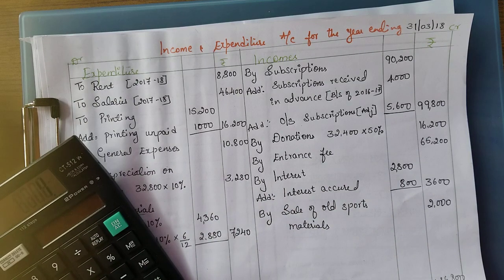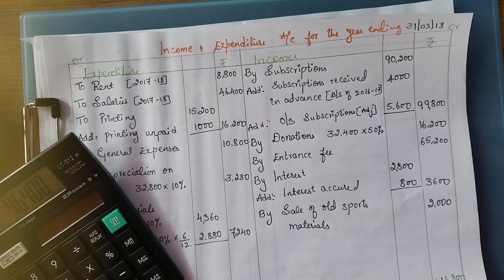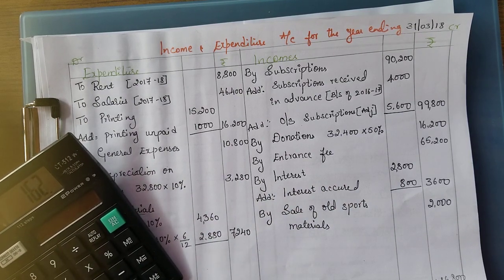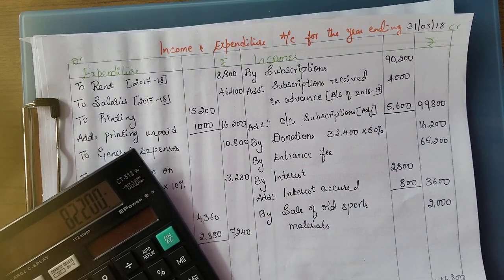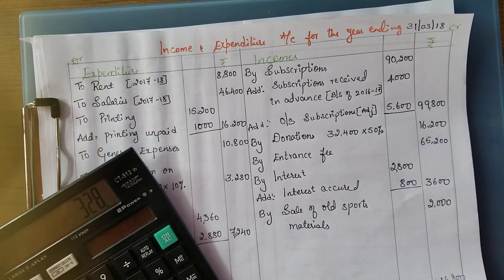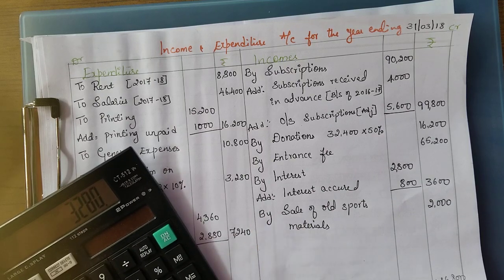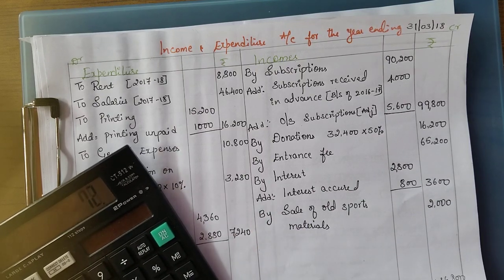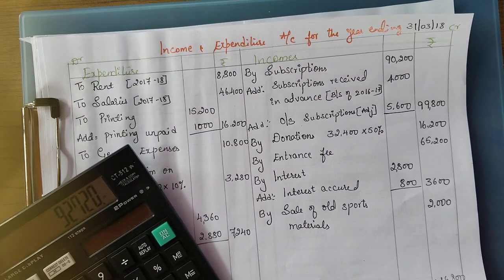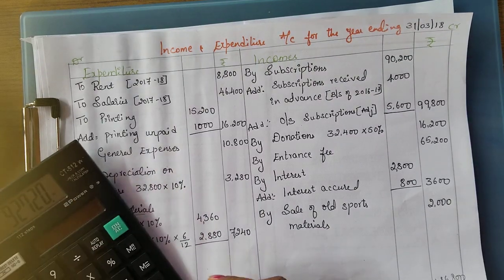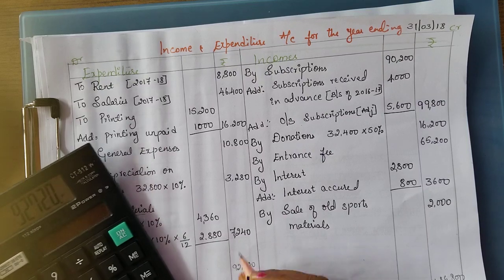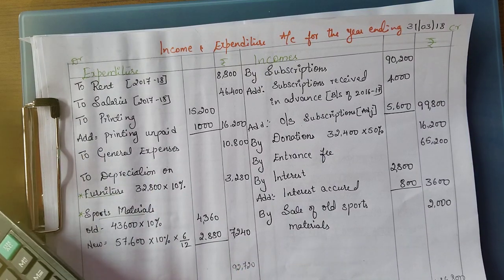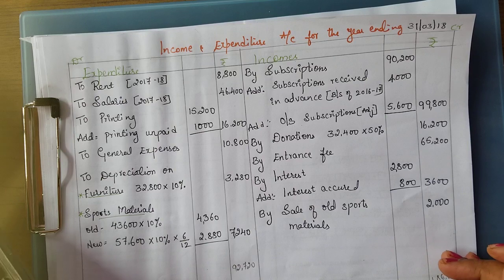Okay, and again in the expenditure side: 8,800 plus 46,400 plus 16,200 plus 10,800, 3,280 plus 7,240. I'm getting here 92,720. So the debit side is less, your expenditures are less and incomes are more.